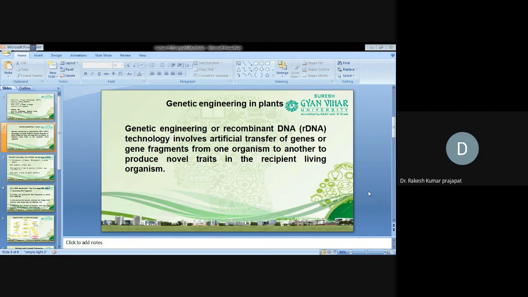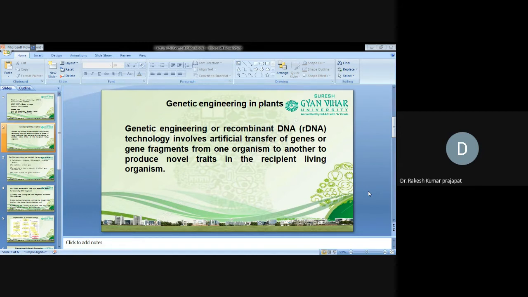Suppose we want to make a transgenic plant. In this case, in a particular plant cell we can introduce bacterial genes to get an advantage, meaning to express a particular trait that does not already exist in that plant nucleus. Okay, so this is the genetic engineering approach, or recombinant DNA approach.